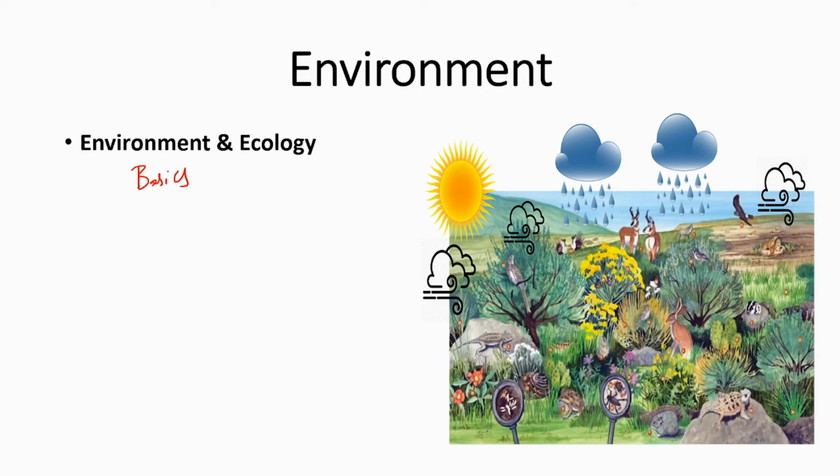Like in a given house, you will have a kitchen, you will have a bedroom, you will have a hall, you will have a TV room, you will have a dining room. So all of these have separate purposes. So each room is like each ecosystem. We have desert ecosystem, we have oceanic ecosystem, water ecosystem, aquatic. We have terrestrial ecosystems on land. Okay. So different ecosystems are like different rooms in a house, and environment is the house, ecosystems are the rooms.